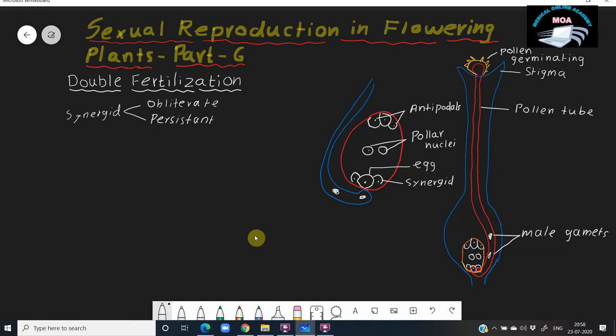Now the pollen tube is broken, and the tube nucleus and the content are released into the ovule, and both the male gametes are also released into the ovule. These are the two male gametes.